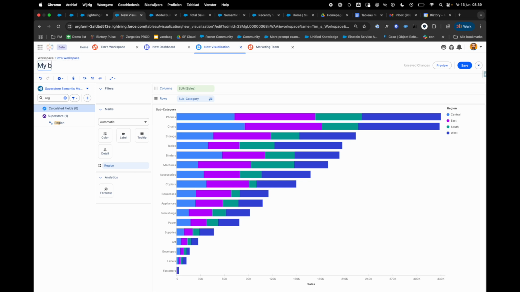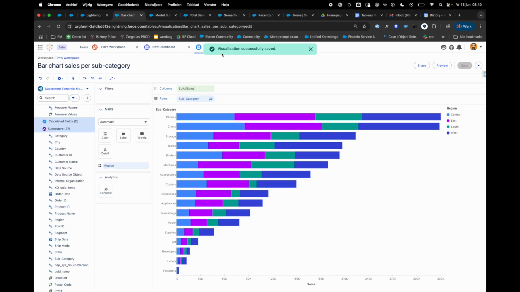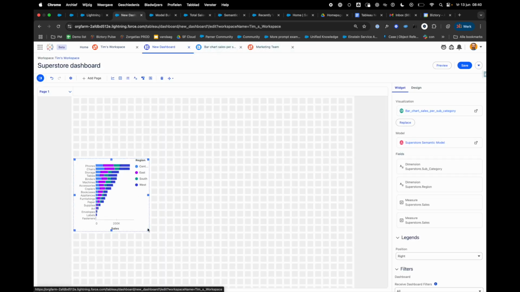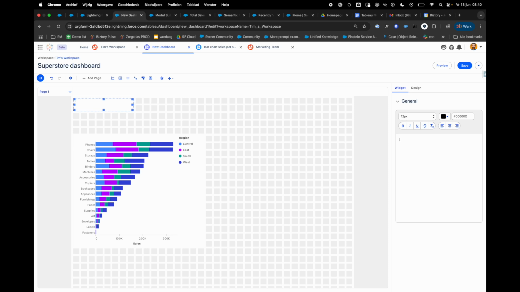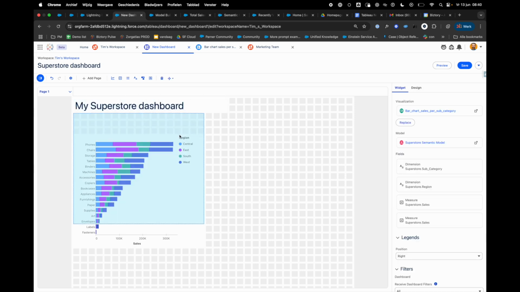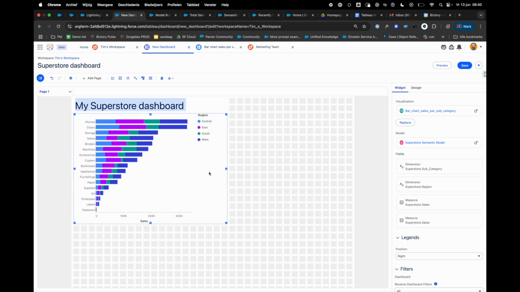There are a lot more options here, too much for this little demo, but the idea is that I can give it the name bar chart sales per subcategory. I will click save, and I can go back to my dashboard, and boom, now it nicely sits on my dashboard. Let's add a little text to it. My Superstore dashboard, increase the font a little bit. I'm exaggerating, it is not a very beautiful dashboard, but I'm showing you the general flow of work.